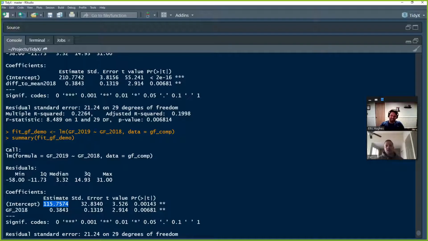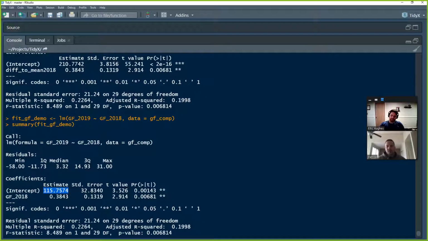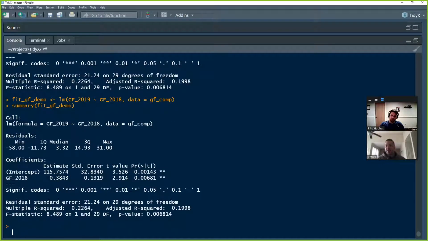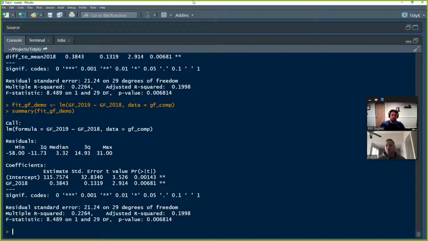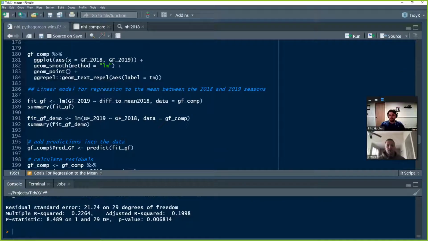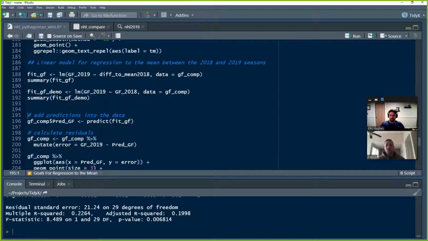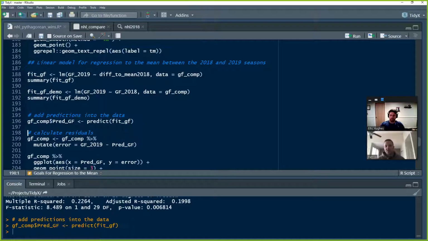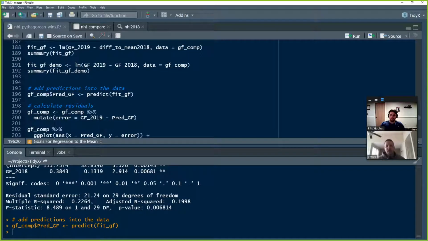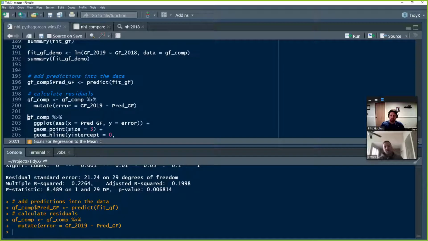Exactly. So we use the difference in our equation as a way to make the intercept more interpretable and more logical for us to interpret the values from. Okay. So we're going to throw the predictions from our model back into the data frame. So we predict the goals for in 2019. We're going to calculate the residual here. The residual is going to be the actual goals for in 2019 minus the predicted goals for.